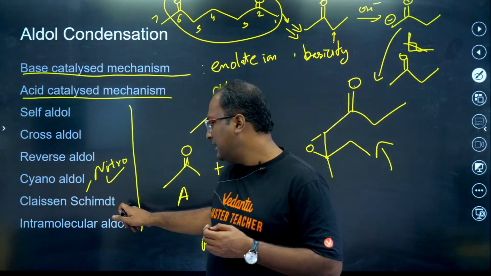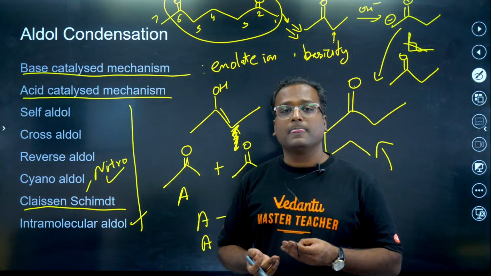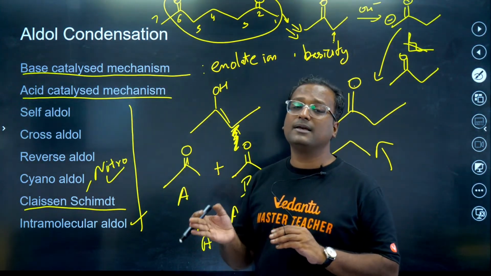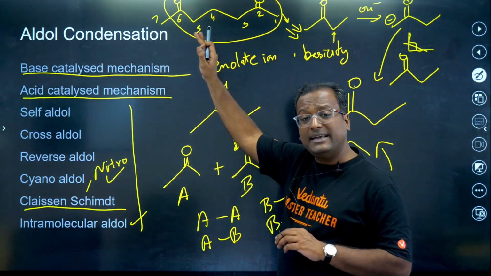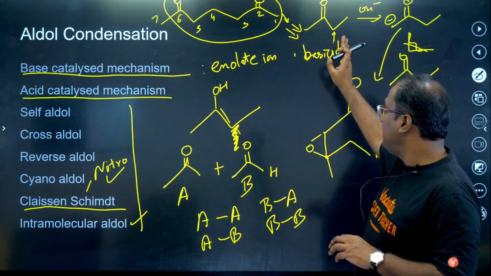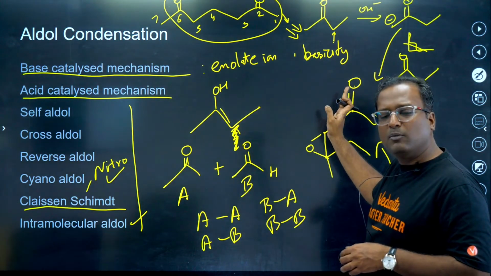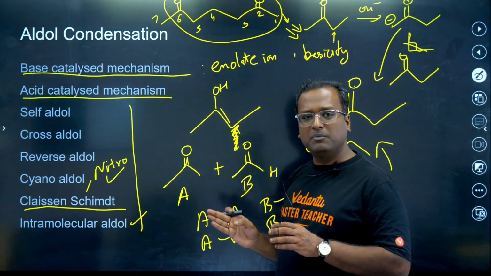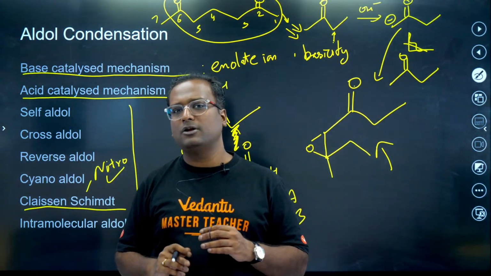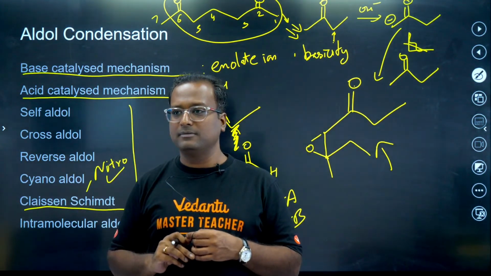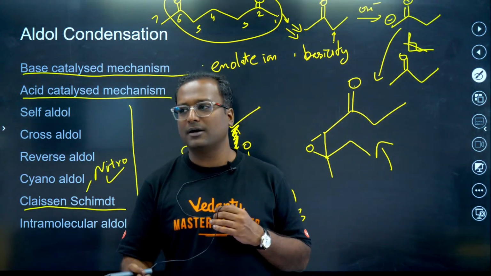Last, Claisen-Schmidt. Claisen-Schmidt reaction is a variation of aldol. It is not in carbonyls, it is rather in esters. Same mechanism, identical thing that we did here. In basic medium, first we made anion, then the anion attacked the carbonyl. Same way you take ester in basic medium, ester ke alpha position pe you get anion, it attacks a given carbonyl or another ester and reaction takes place ahead. Okay? So this was a gist about aldol reaction.